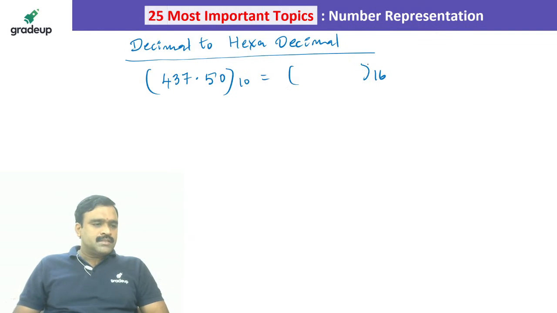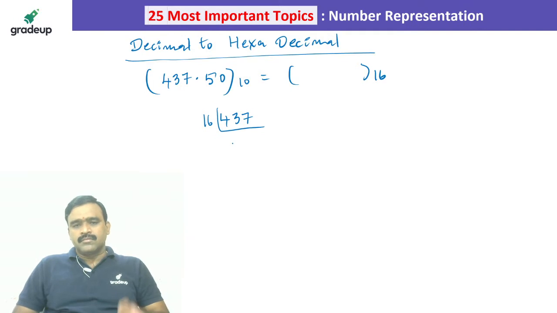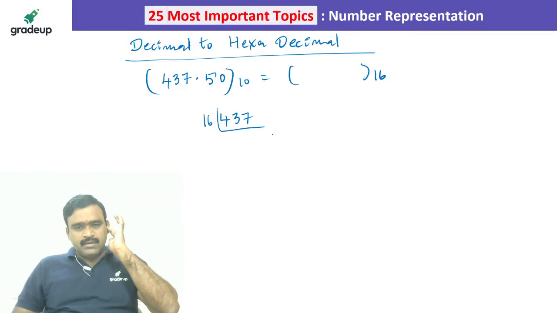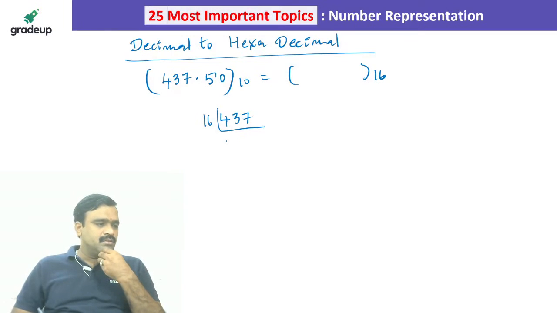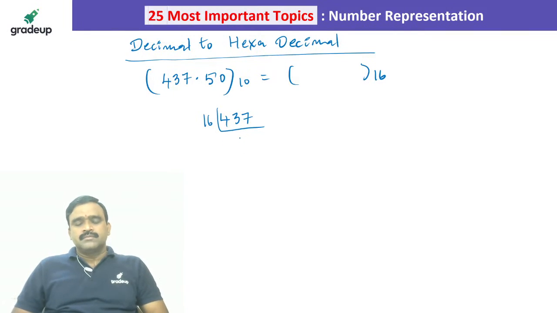Following? Yes. Okay, so base 16 means 437 we have to divide with 16. Okay, and whatever the numbers you are getting, you have to take. So what is the value you will get? You can do this now. 16 twos, 32. So you will get 117.